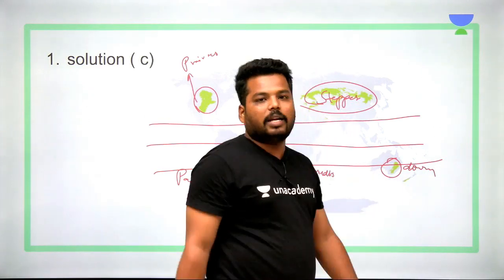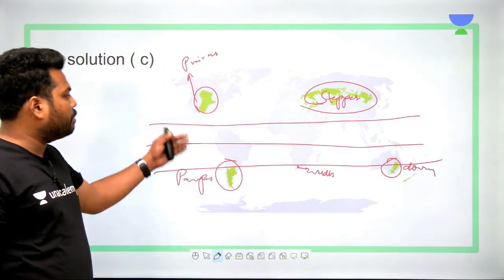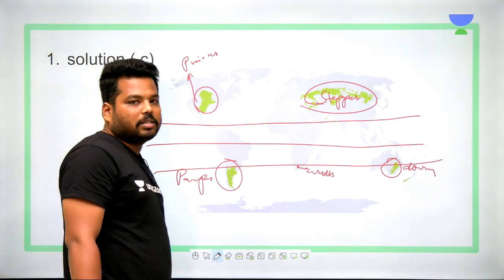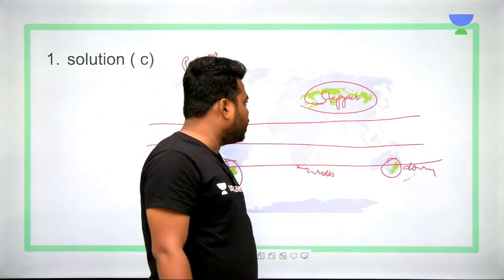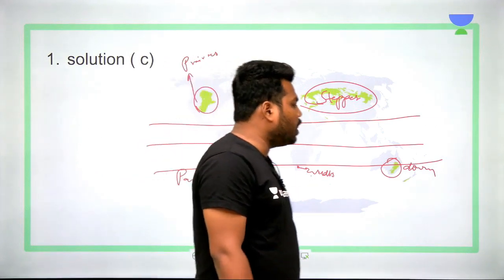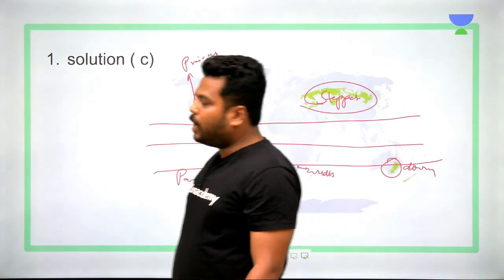These temperate grasslands are called by different names around the world. They are called prairies in North America, pampas in South America, and steppes in Asia and Central Asian regions, velds in South Africa, and downs in the Australian region. So these are the temperate grasslands distributed around the world.